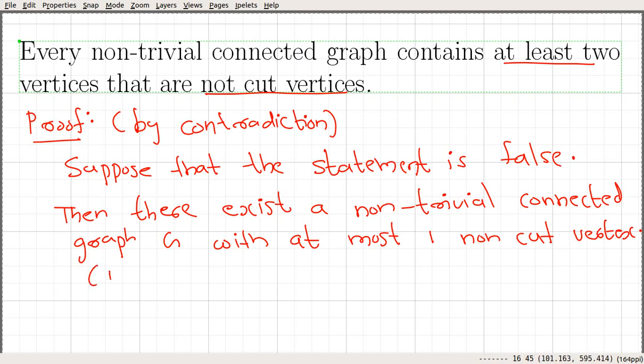Let's say something like this: every vertex except possibly this one vertex is a cut vertex.